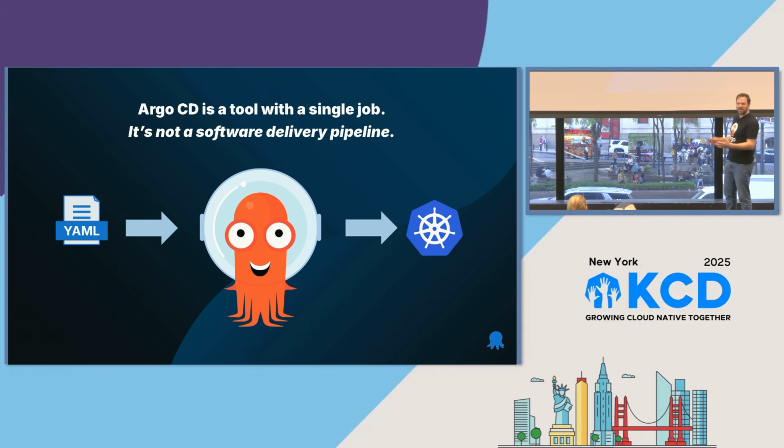Argo CD, at the very core of what it does, has one job. It looks at some YAML. That's it, right? It could be in Git, in an OCI image, or in a Helm chart, whatever it is. It looks at some YAML, and it makes sure that that's what's deployed on the cluster. That's really its whole job. And everything else that we do is an extension of that.